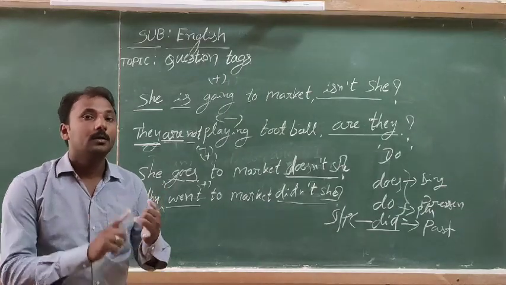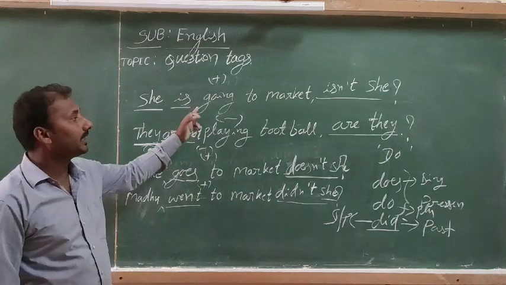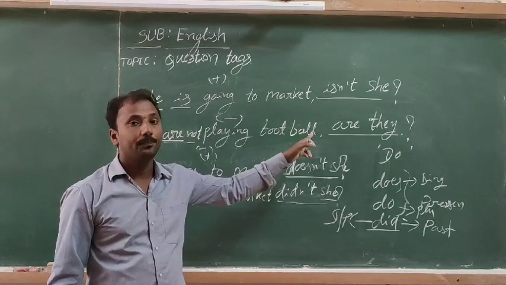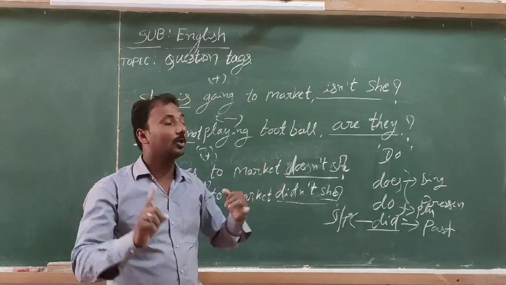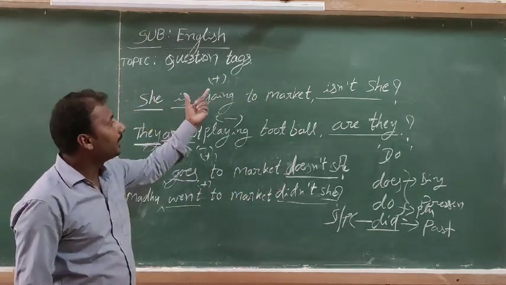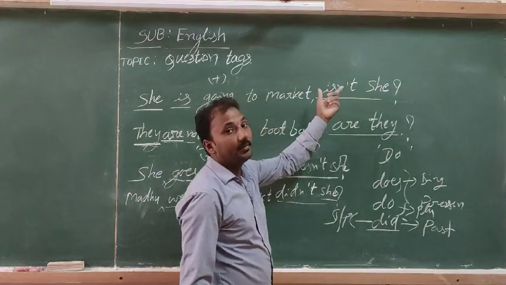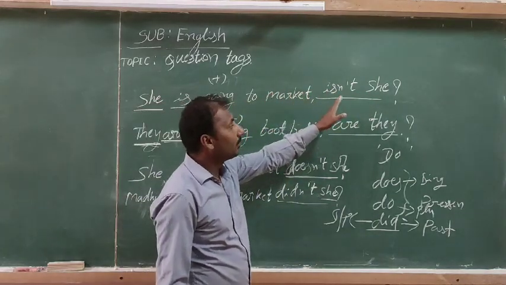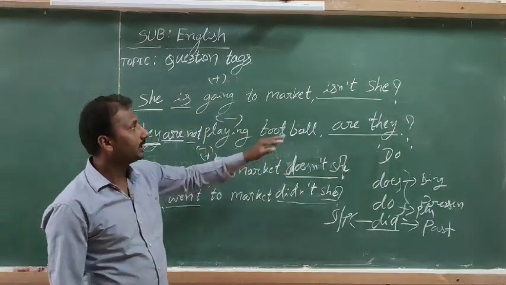First, observe whether the sentence is positive or negative. If the statement is positive, the tag is negative. If the statement is negative, the tag is positive. That is the first clue. Then add the tag only with a helping verb and subject. The subject is always in the pronoun position: the third person pronouns he, she, it, they.